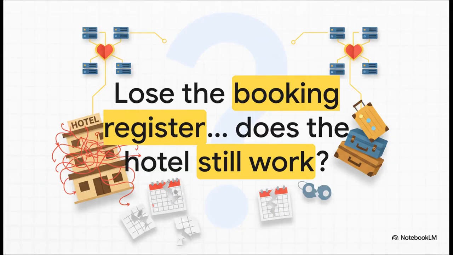And so that brings us to the final and most important question of all. What happens if you lose the hotel's booking register? Well, the whole place descends into absolute chaos, right? The staff has no idea which rooms are clean, the reception desk doesn't know who's checked in or out, the entire operation just grinds to a halt. And that right there is why etcd is the quiet, often forgotten, but absolutely vital heart of every single Kubernetes cluster in the world.